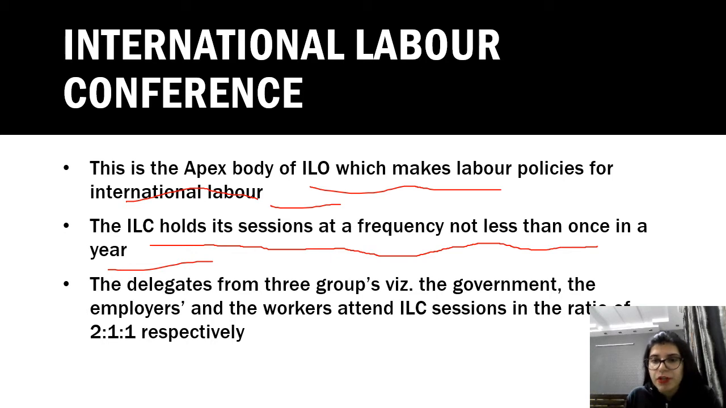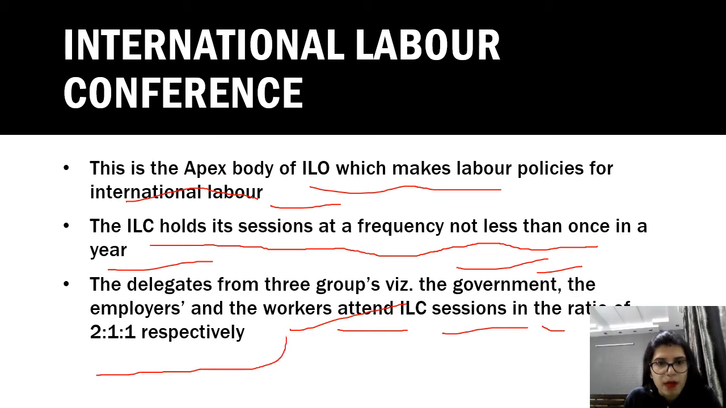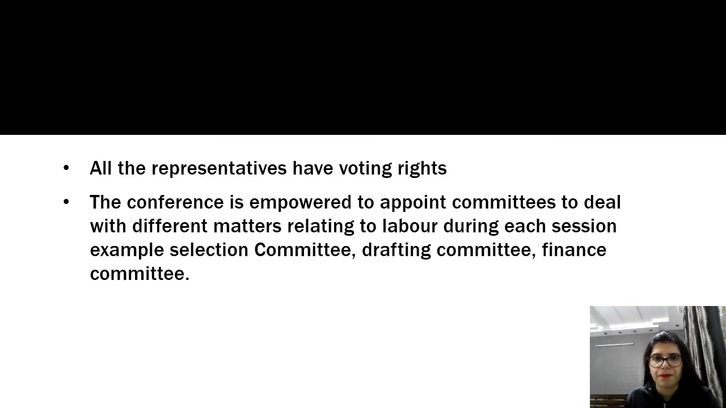And as I told you that it is of tripartite character, right? So the government would also be there, employers would also be there, and workers would also be there. So delegates from three groups, the government, the employers, and the workers, attend the sessions in the ratio of 2:1:1 respectively. So that means the government has 2, and employers and workers 1 each. So the ratio of employers and workers is equal, and government is a little bit more. That is why 2:1:1.